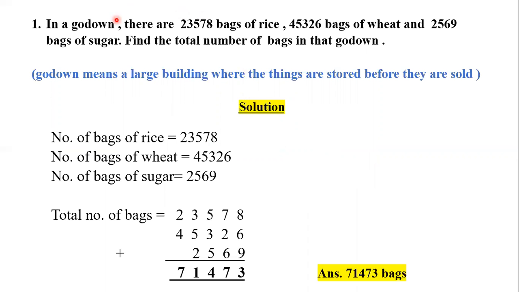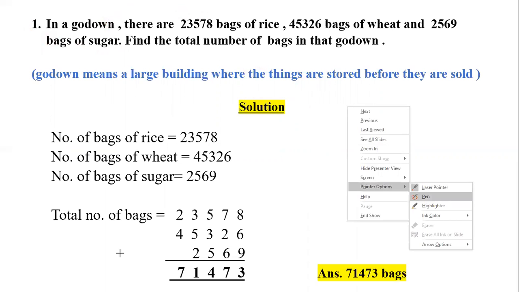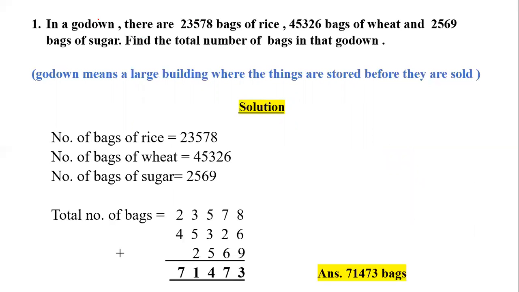Now children, let's start the word problems of exercise 2.4 question 1. So first we will follow the rule, that is RFDSC. So R stands for reading. Let's read the question first. Now in a godown, what is godown? Godown means a large building where the things are to be stored, right, before they are sold.